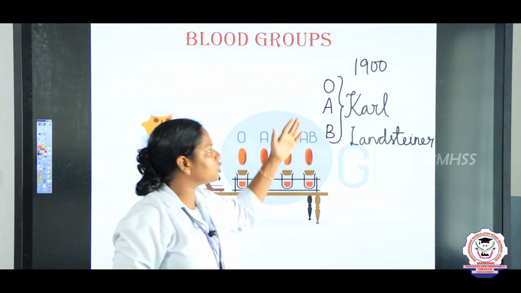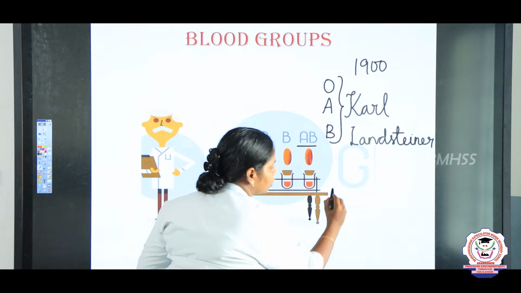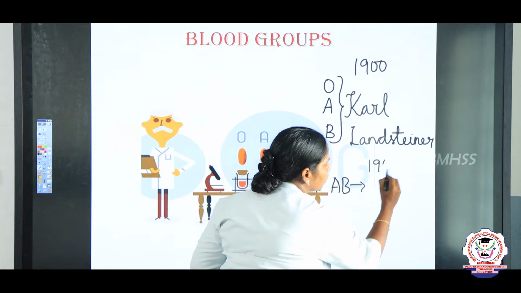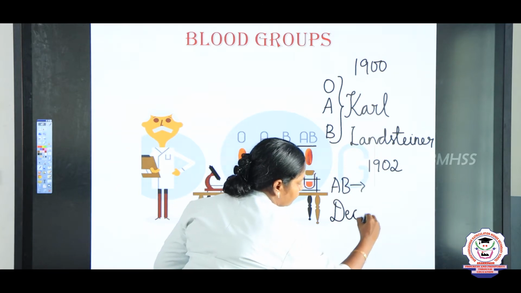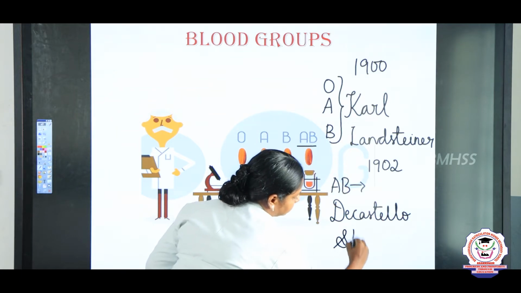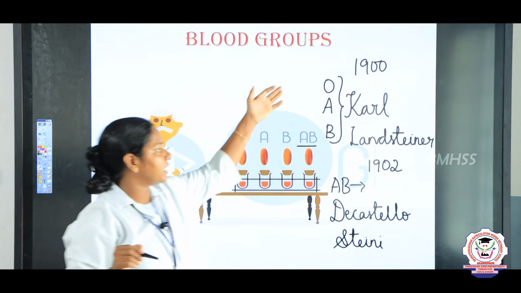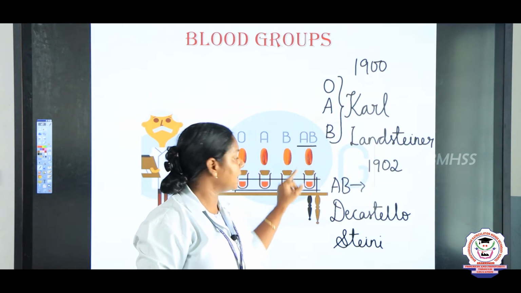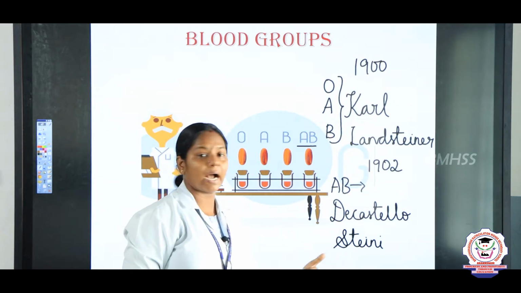So first only three blood groups were discovered, and the fourth blood group, AB, was discovered in 1902 by two persons. One is De Castello and Sturli. It's an important one mark question, children. Underline it. The three blood groups O, A, B were discovered by Carl Landsteiner, and the fourth blood group AB was discovered by De Castello and Sturli.